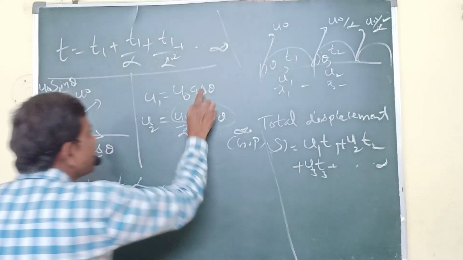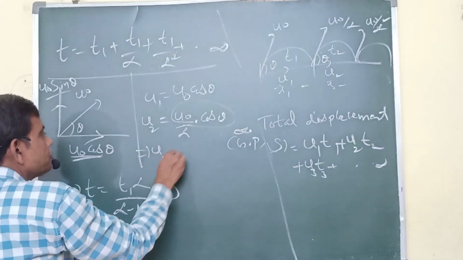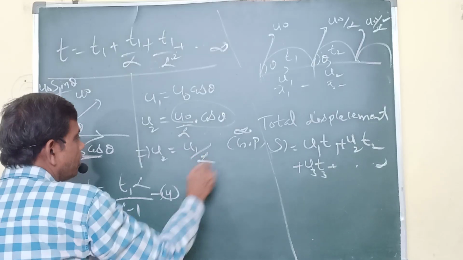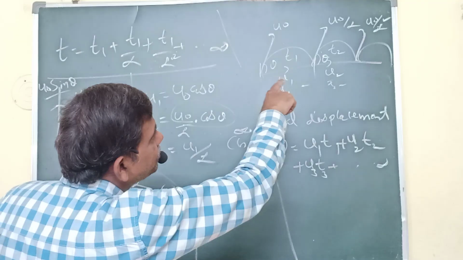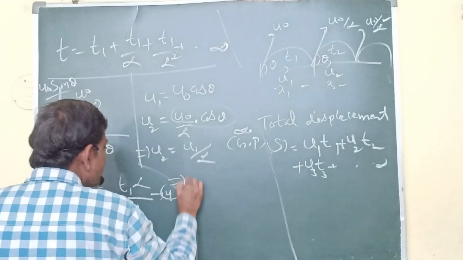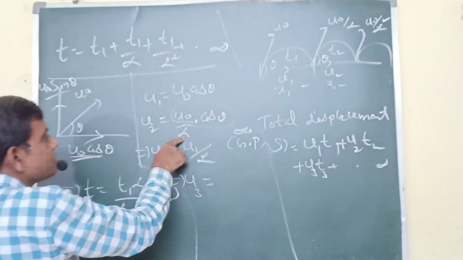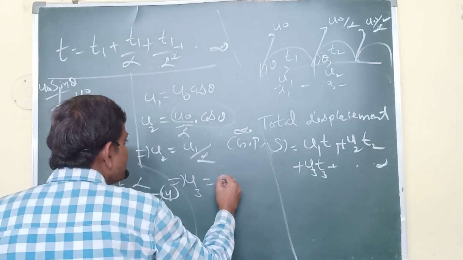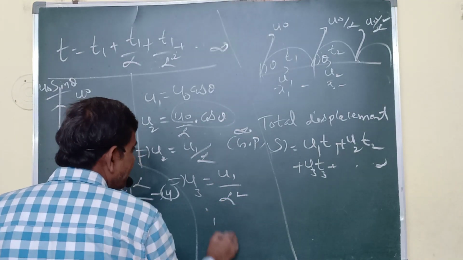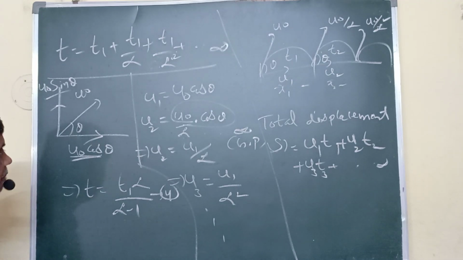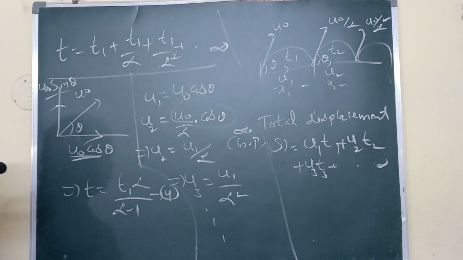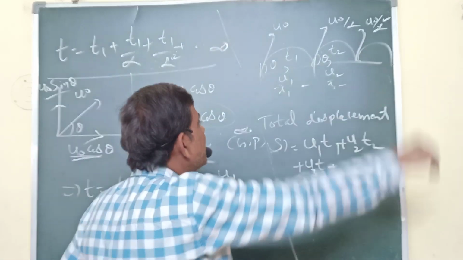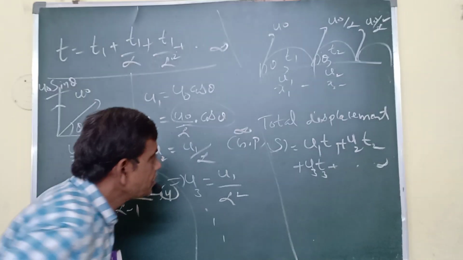So this U0 cos theta I am taking as U1. So U2 equals U1 by alpha. Similarly, next U0 by alpha square happens, so U3 has additionally alpha square, remaining same. So U1 by alpha square comes, like that it is going. I know the T conditions, I know the U conditions. U into T gives displacement. These displacements added give the total displacement: U1 T1, like that.